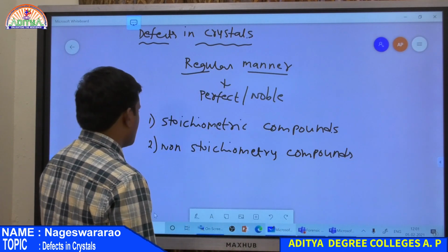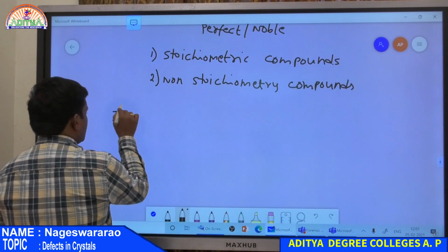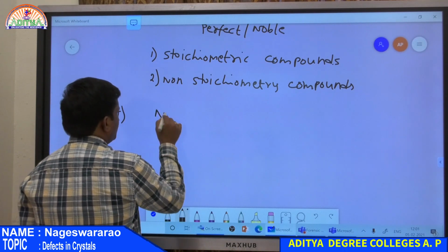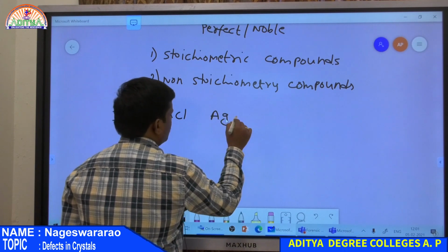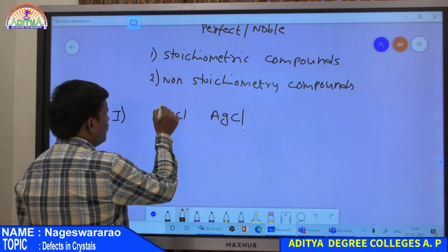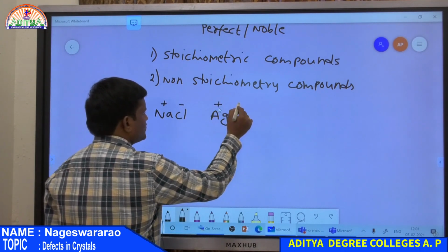First, stoichiometric compounds. Suppose NaCl, sodium chloride, and AgCl, silver chloride. Here there is 1 mole of Na plus and 1 Cl minus, and Ag plus and Cl minus.